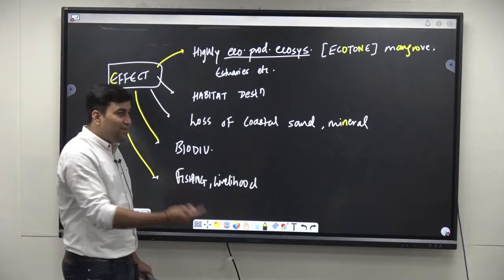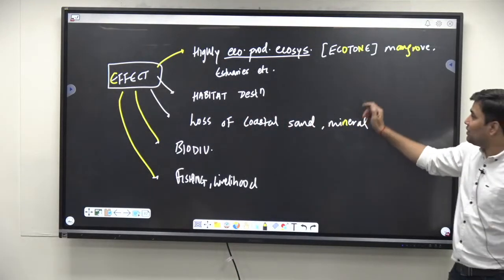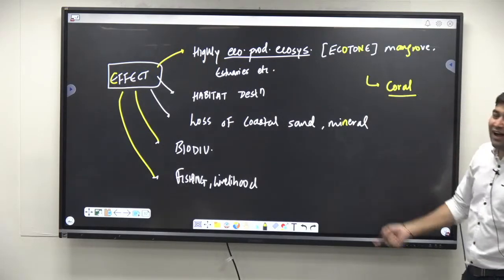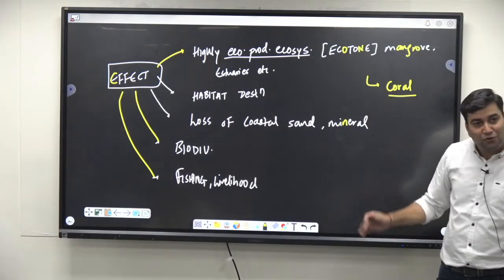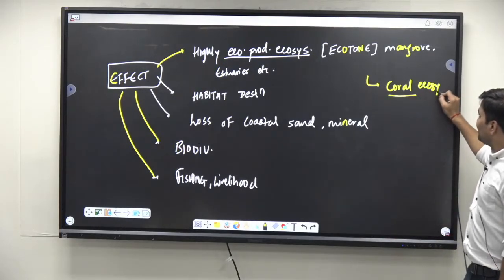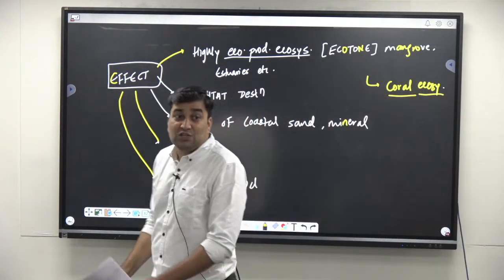Are you understanding it? Similarly, due to this coastal erosion, the corals, which are again the highly, I would say, ecological productive areas, would also be impacted. Coral ecosystems will also be impacted. So this means coastal erosion is going to cause a lot of impact. So, here you can give examples.